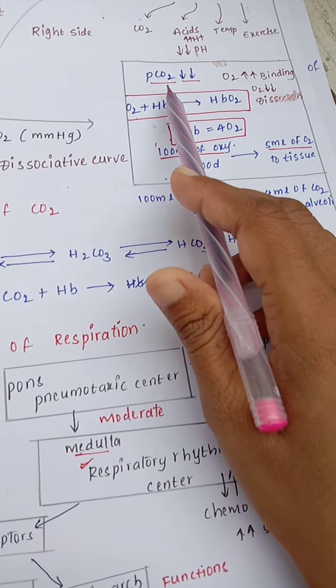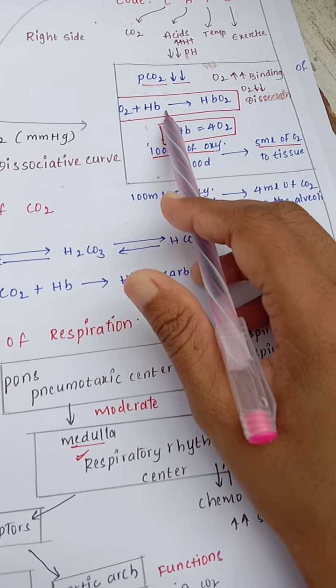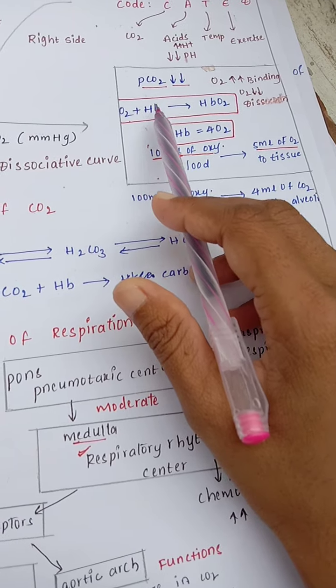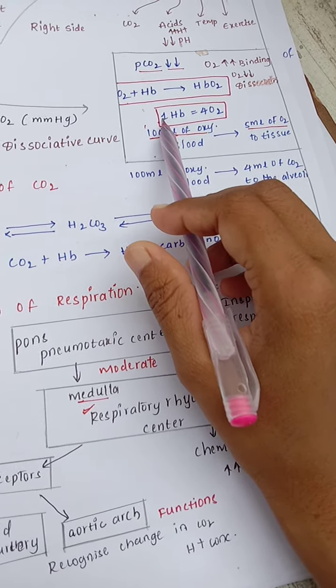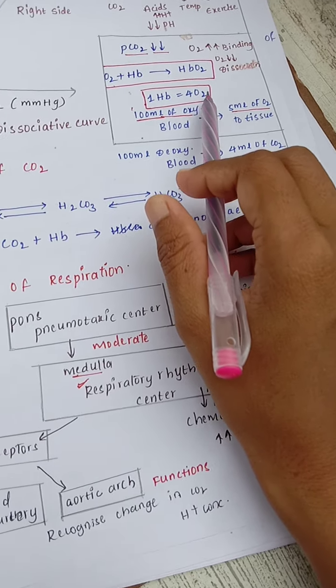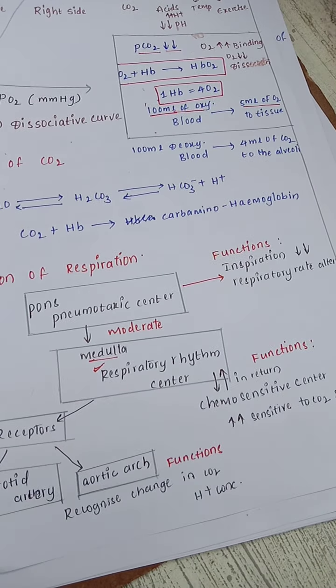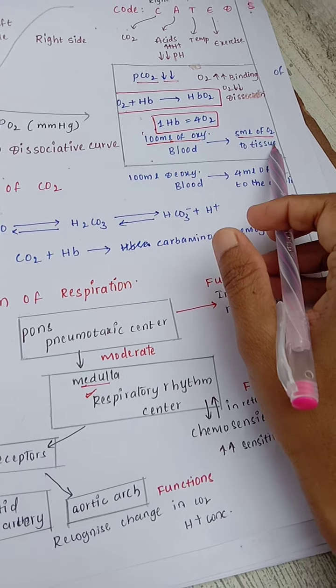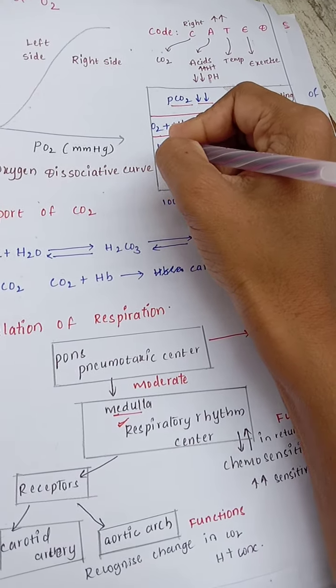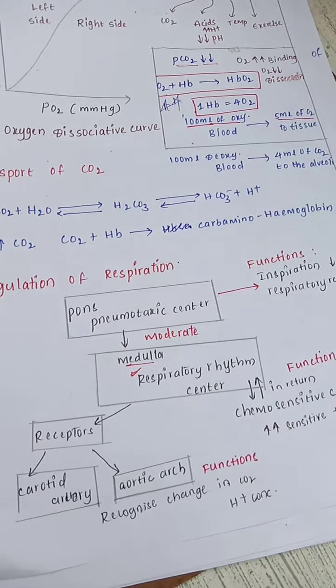When there is more oxygen, binding of the oxygen with hemoglobin leads to the formation of oxyhemoglobin. One hemoglobin binds 4 oxygen. 100 ml of the blood carries 5 ml of oxygen to the tissues. This is most important for the NEET examination.